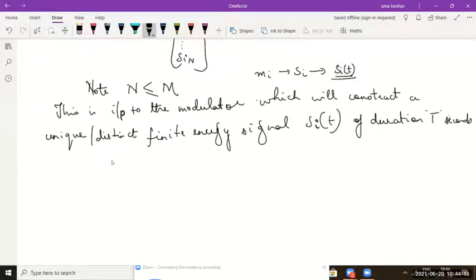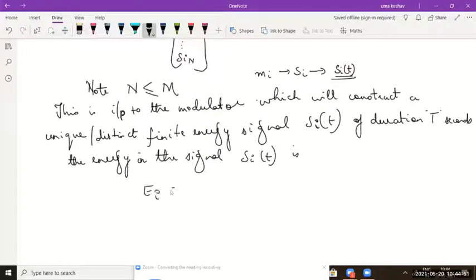So if the message bit exists for a duration of T or Tb seconds, this signal Si of t in the time domain, which I told you will generally be a sine or cosine, will also exist for T seconds. Capital T is the time period or the bit duration. And the energy in the signal Si of t is what?